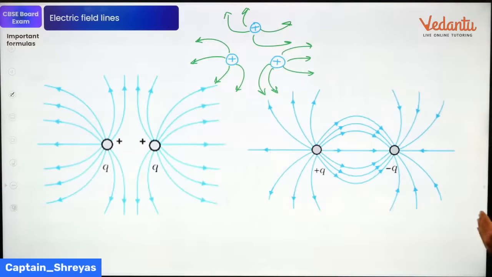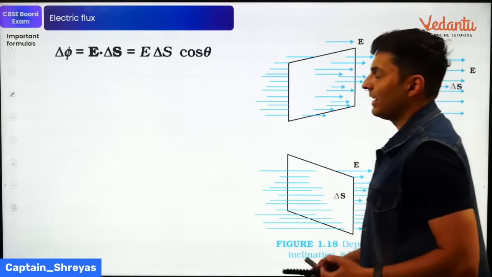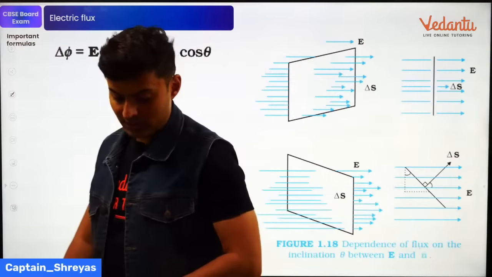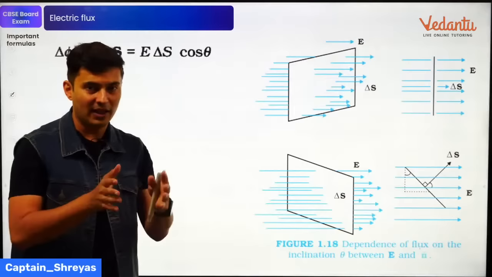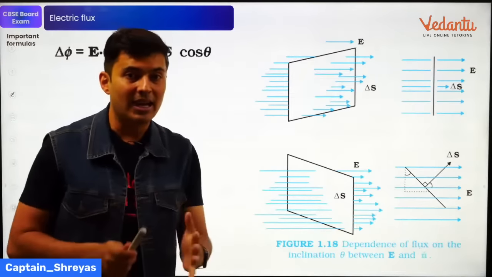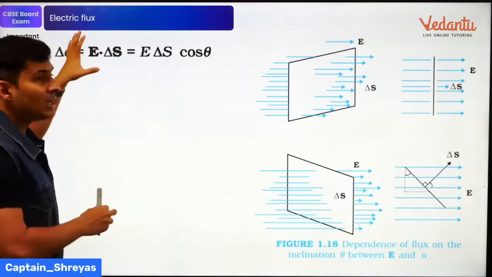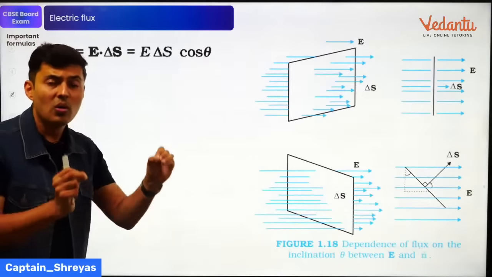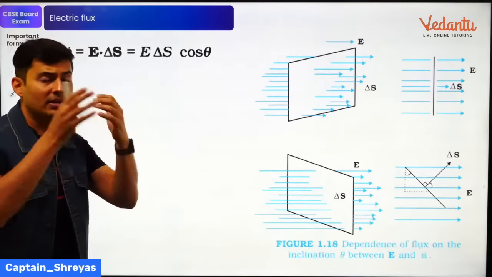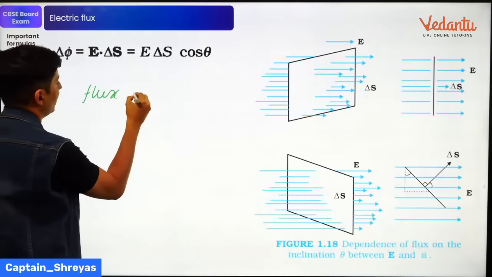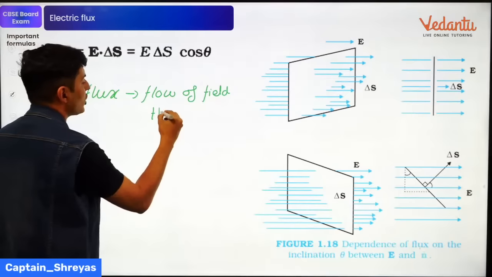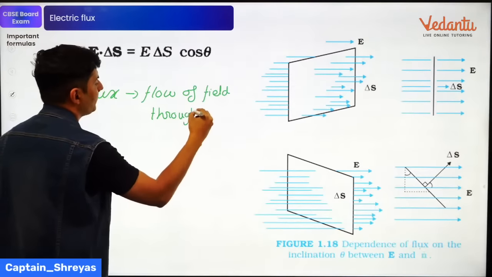Awesome. So these are the electric field lines because of positive and negative charges. Next important concept, guys. And that is basically your electric flux. Electric flux is basically proportional to the number of field lines piercing through an area. Electric flux is nothing but the flow of field lines through an area.